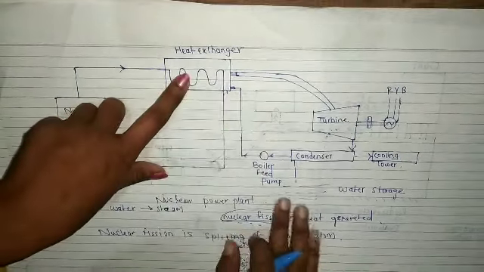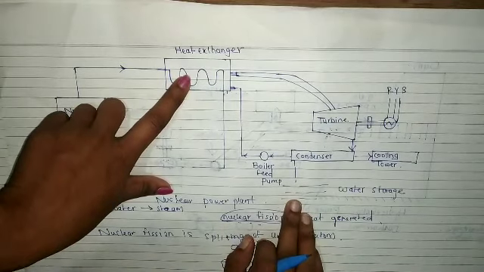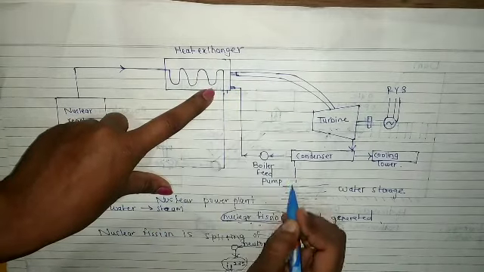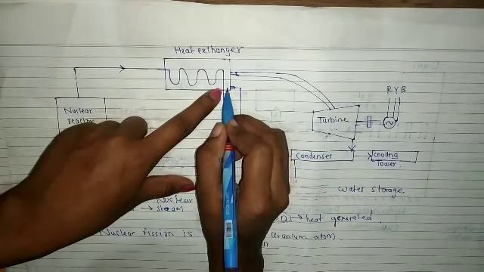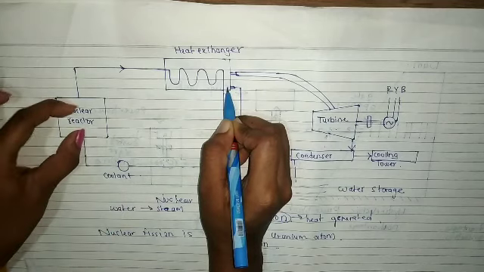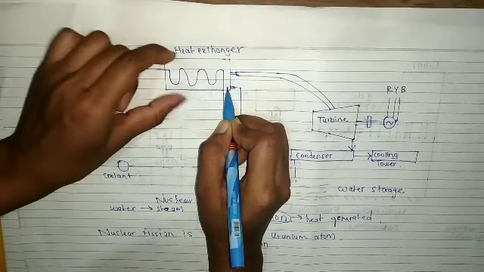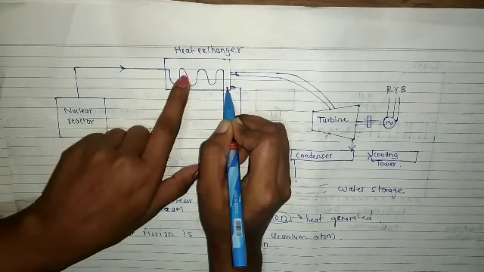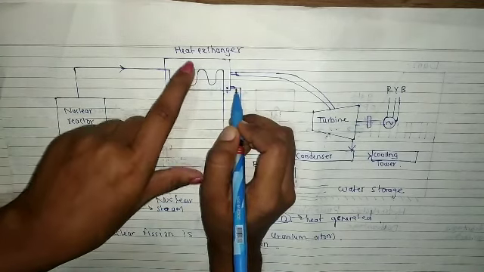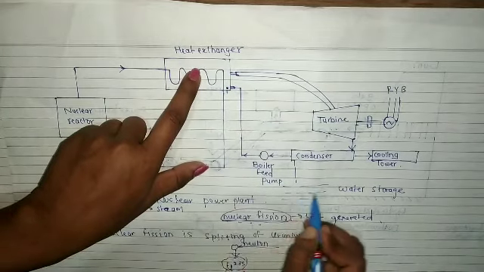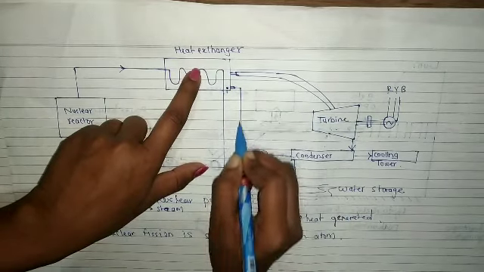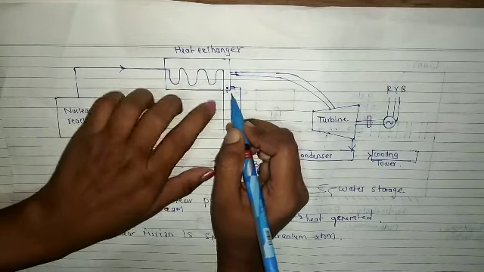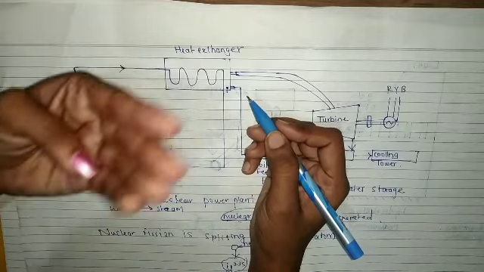Okay. Now here you can see there is water storage, right? So from here, water will come here, and this water, the heat is given to this heat exchanger from this coolant. Now heat has come here, right? So due to this heat, the water from the water storage will come here. So due to this heat, what will happen? This water will get converted into steam.